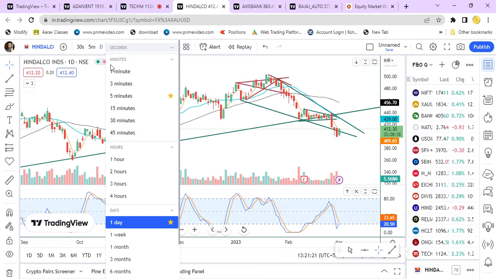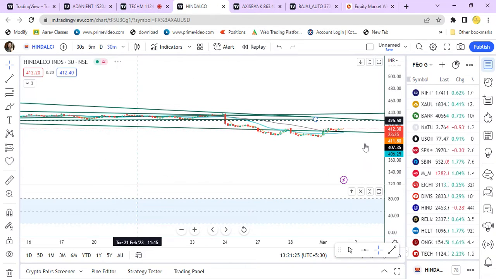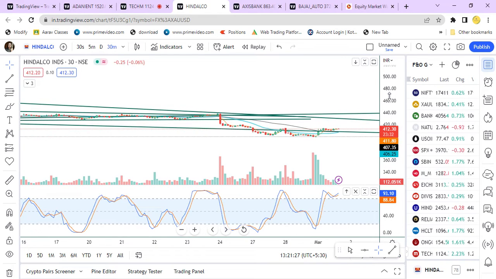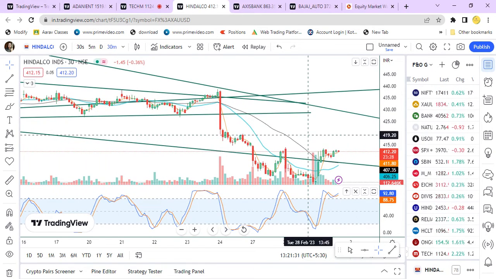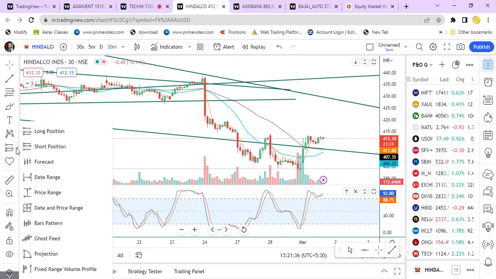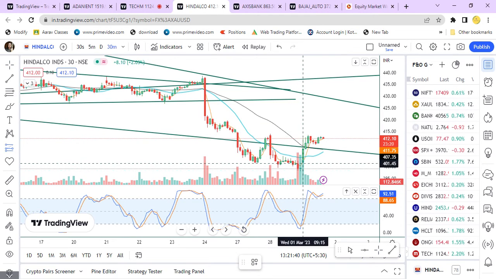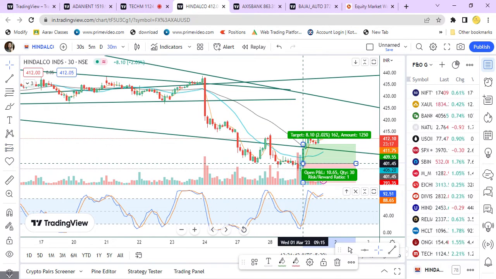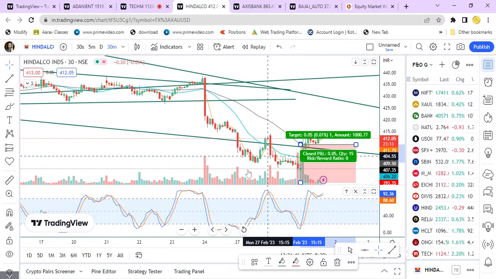We'll check the lower time frame, and here we draw the risk to reward ratio. Select the tool for long position, and this will act as, where is the target?